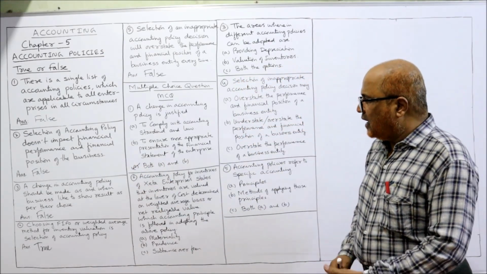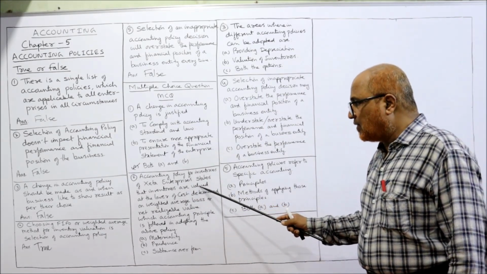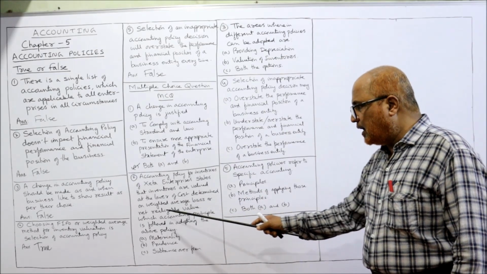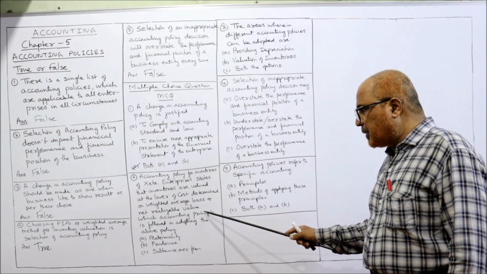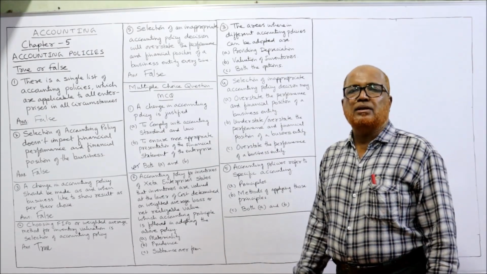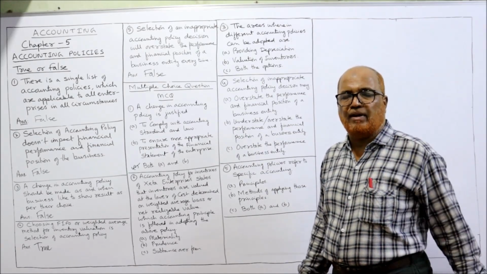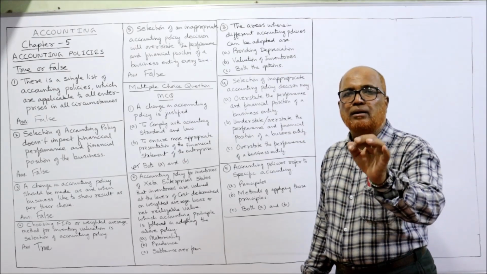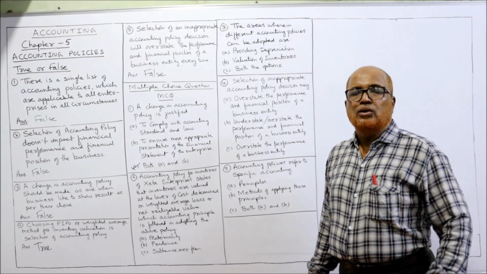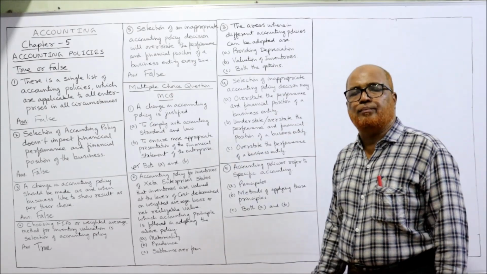Right. Next one. Accounting policy for inventories of Zeta Enterprises states that inventories are valued at the lower of cost determined on weighted average basis or net realizable value. Which accounting principle is followed in adopting the above policy? This company is adopting the policy of lower of cost price or net realizable value, whichever is lower, that method is adopted. That accounting principle is followed. So what factor was considered? Materiality or prudence or substance over form?